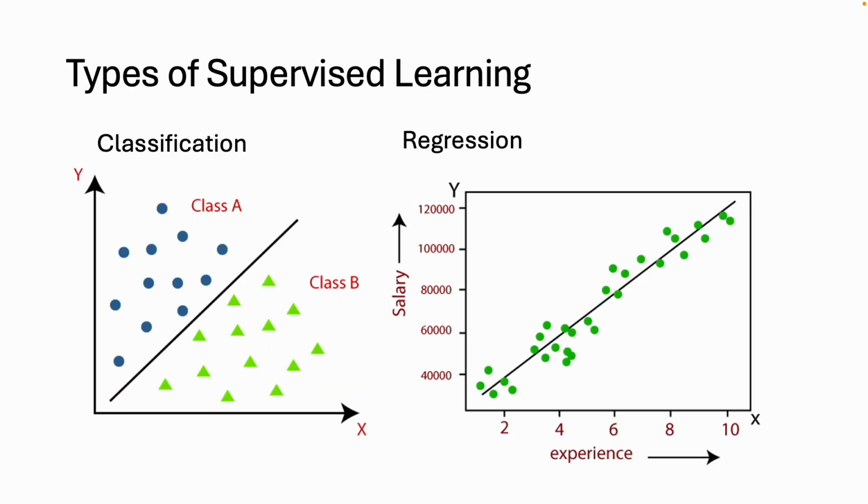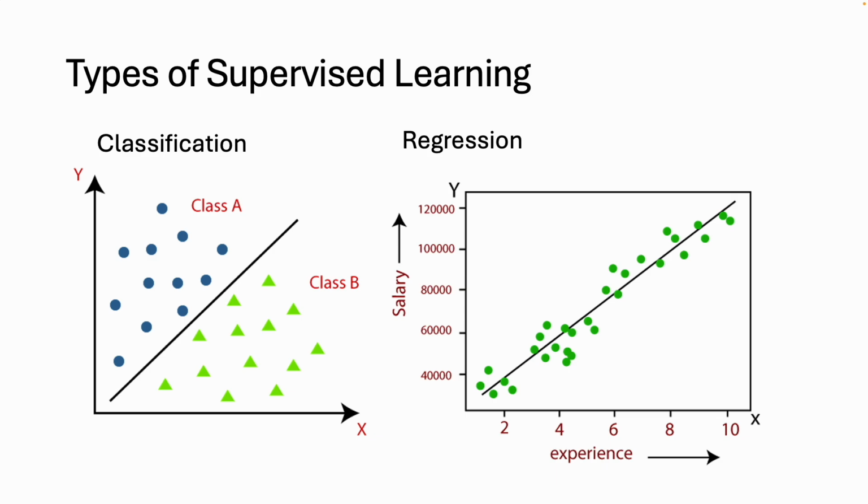Alright, so we have the types of supervised learning. There's two main ones, classification and regression. Classification is really useful when we want to determine if something is true or false. Let's say if we want to detect whether something was a spam email or just a normal one. Well, we can use classification and it'll build a threshold that determines based on certain features whether that email is spam or not.